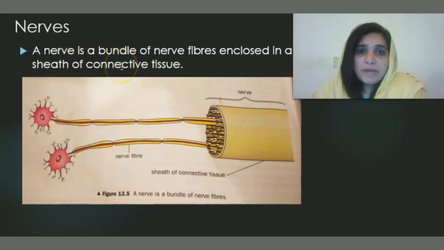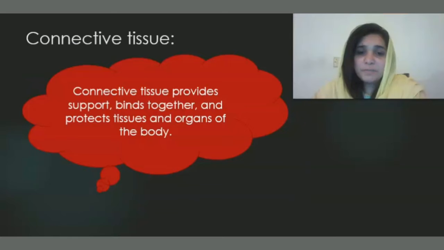Now, what is meant by nerves? A nerve is a bundle of nerve fibers enclosed in a sheath of connective tissue. So here is a nerve shown. It contains nerve fibers and these are enclosed in a sheath of connective tissue. Now, what is meant by connective tissue? Connective tissue provides support, binds together and protects tissues and organs of the body.